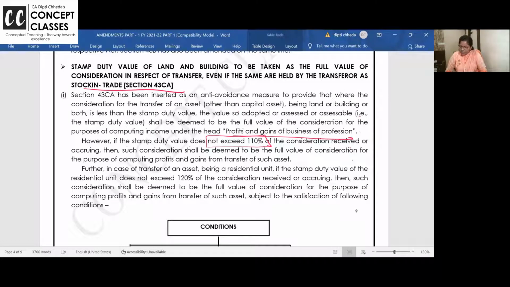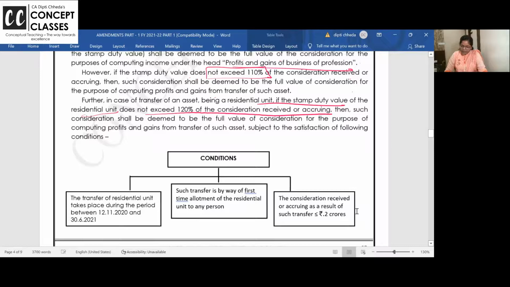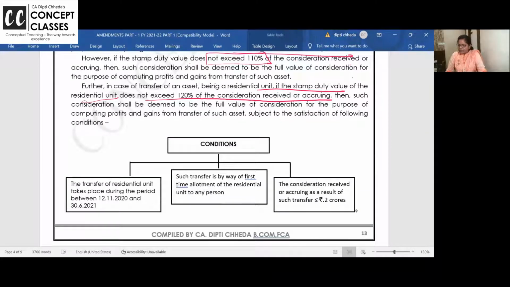In case transfer of an asset being residential unit, if stamp duty value of residential unit, you know what is residential unit, flats, apartments, does not exceed 120%, then such consideration shall be the full value of consideration provided.